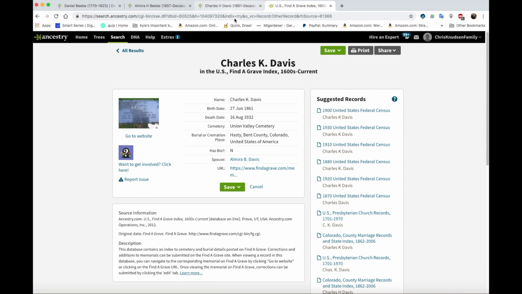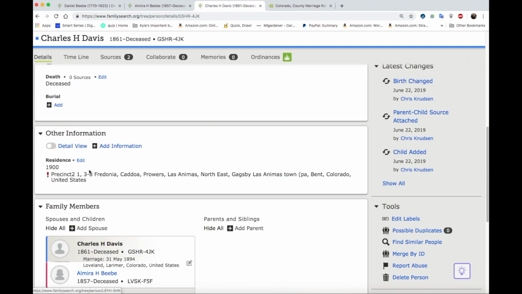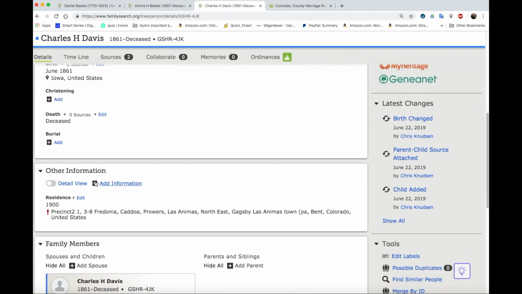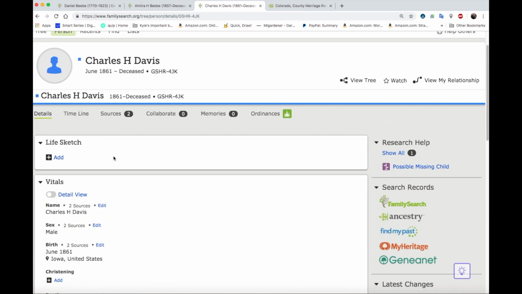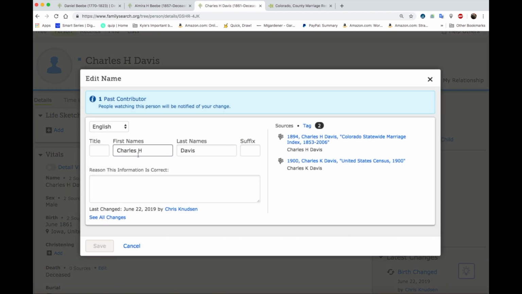I think we should go ahead and change it to K. Everything lists that as K, except for that stupid marriage record. Okay, so he was married before, and those first three children are from a different marriage. So let's go ahead and add Charles K. Davis. Sorry, I'm going to change his name to K, just so we don't think that's a mistake.